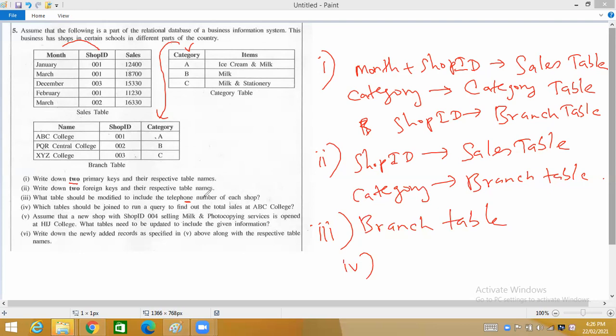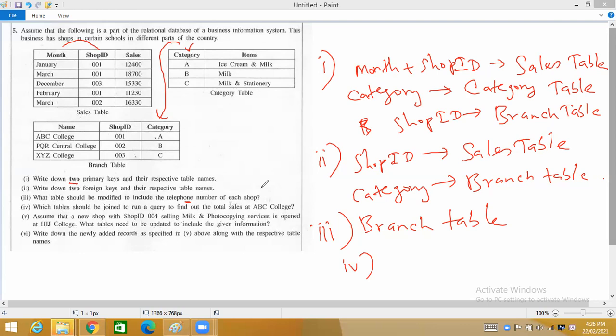It should be English or Tamil or Sinhala. If he is going to come and talk with me in French, I cannot understand. Like that, you're going to talk to the database and you're going to ask a question from the database. What is the question you're going to ask the database? What is the total sales at ABC College? That is the question you are going to ask the database, and the database should give you a reply.